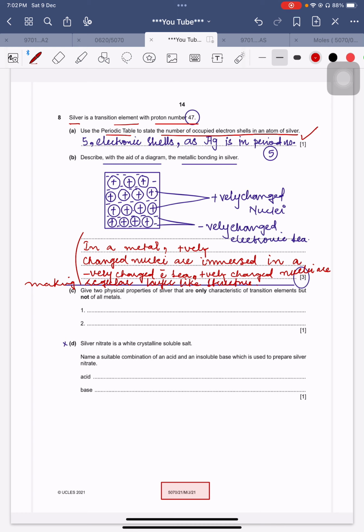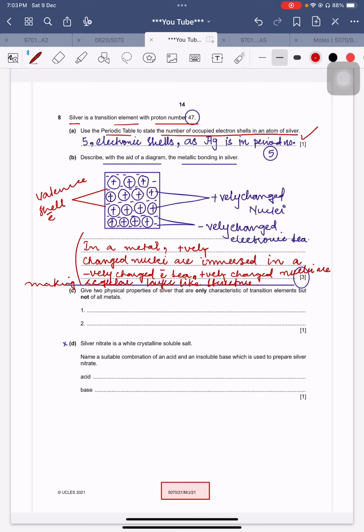Or you may say about negatively charged electrons, you may say valence shell electrons sea. Or this sea of electrons is developed by valence shell electrons. Only the outer shell electrons are making this sea. Inner shell electrons have no role. These electrons are not part of any positively charged nuclei anymore. These positively charged nuclei are losing these electrons from their outermost shell, and they are all moving here and there.